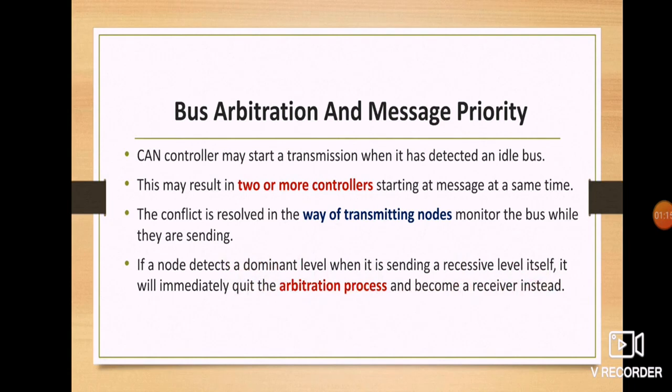For example, if I am sending some signal, but I can see the broadcast is a different signal, say I am sending a recessive bit but I see a dominant bit coming as per the priority, then immediately I'll stop my transmission and wait as a receiver. Once that particular message ends, I'll try to send my transmission again if my priority wins. This is how the CAN bus decides which one is a transmitter and which one is a receiver, decided by this kind of small broadcasting.